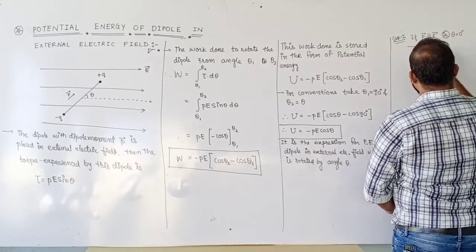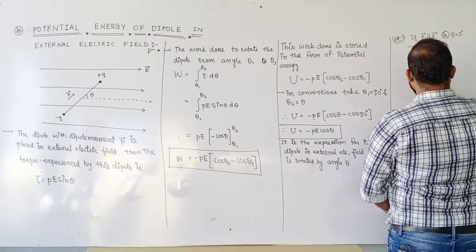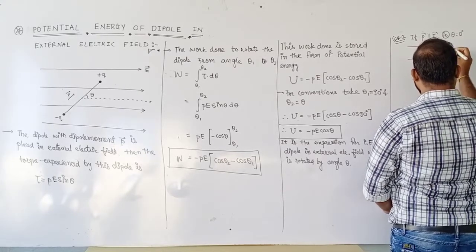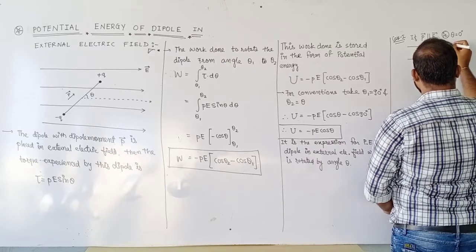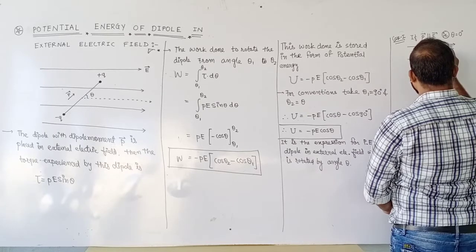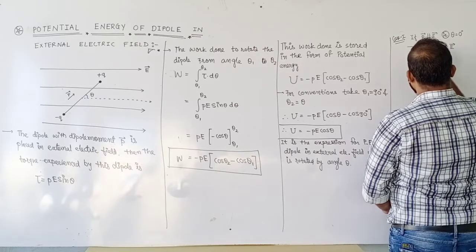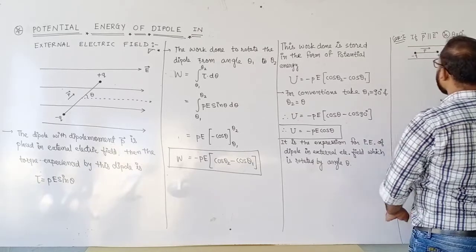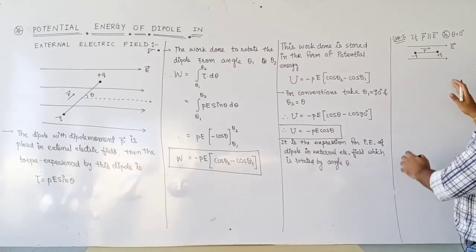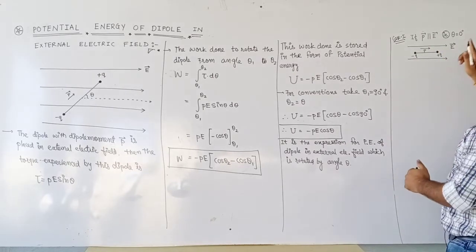Whenever the dipole is aligned in the direction of the electric field. This one is the electric field and this one is the dipole. This one is minus q, plus q. This one is p. Whenever p and E are both in the same direction, that is p is parallel to E, in that case theta becomes 0.